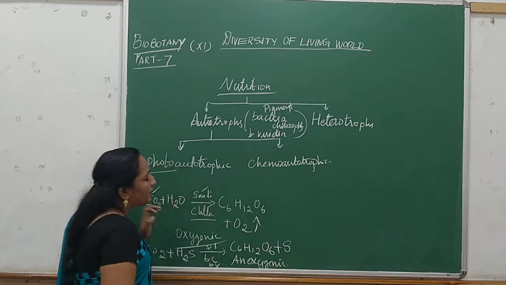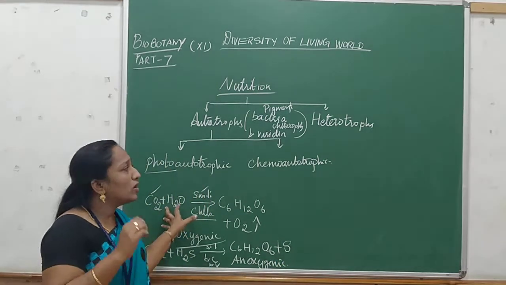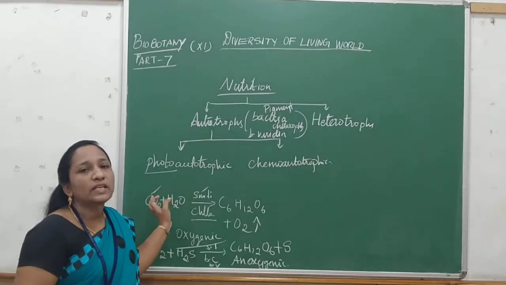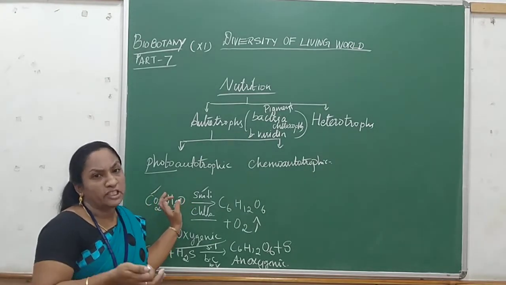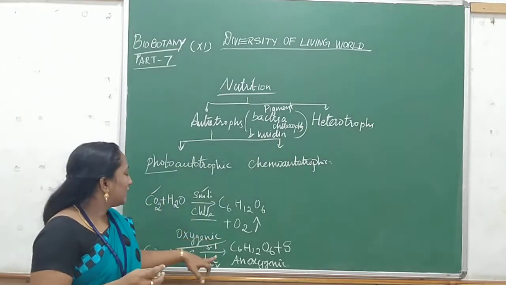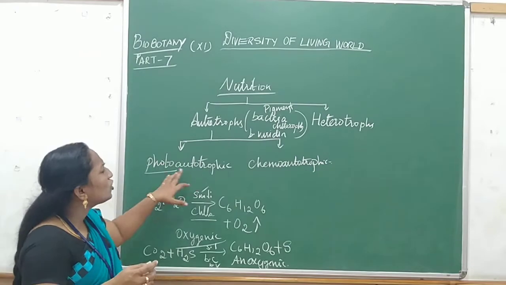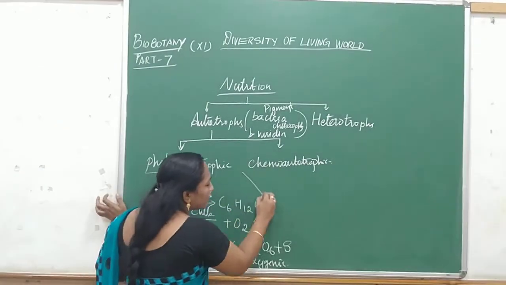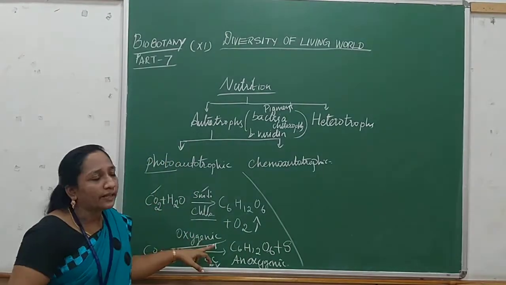Because of that it is said to be photolithotrophic. Instead of water, it uses some chemical substance as a hydrogen donor. By this process the bacteria get energy and prepare their own food.